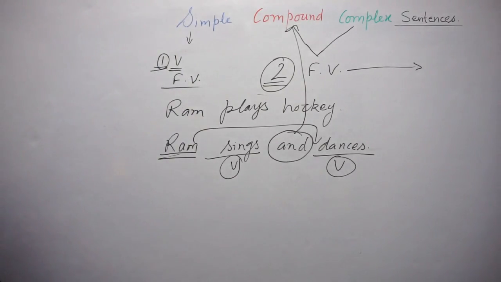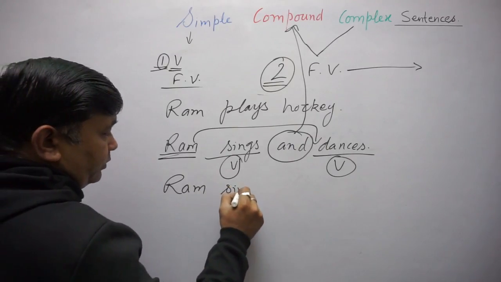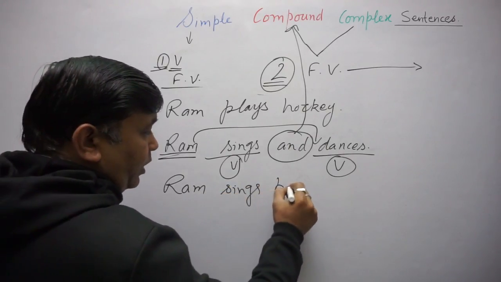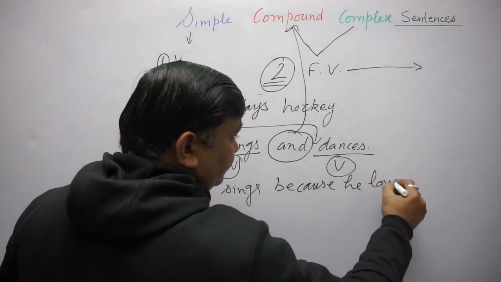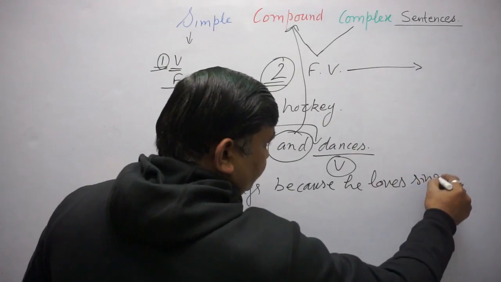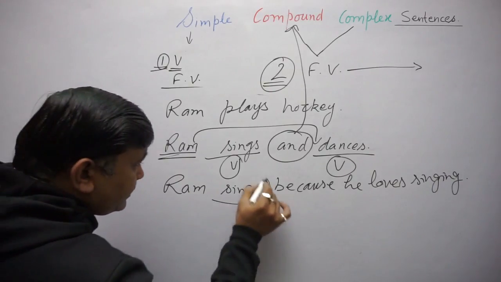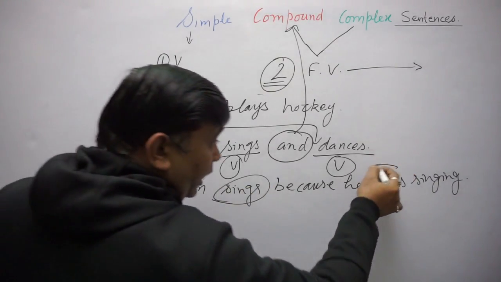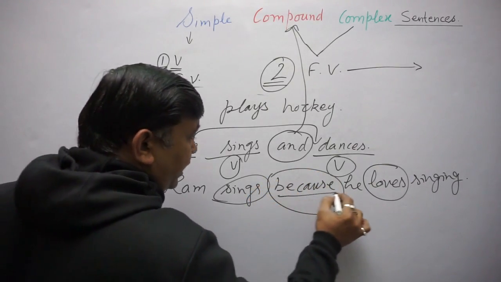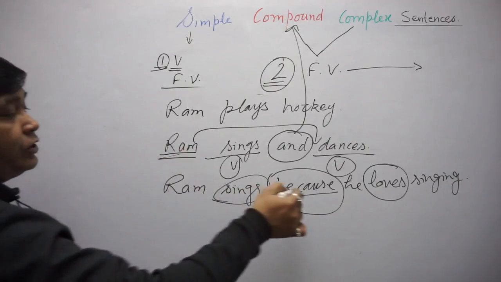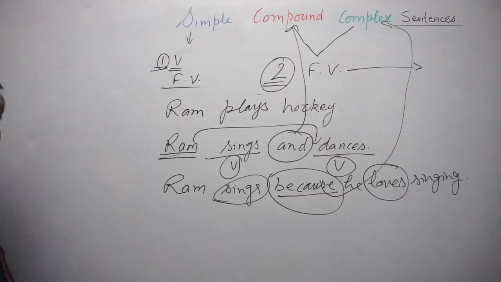Let's see a complex sentence. Ram sings because he loves singing. Sings, one finite verb. Loves, another finite verb, joined with because, and because is a subordinate conjunction. So due to the subordinate conjunction, this sentence is a complex sentence.